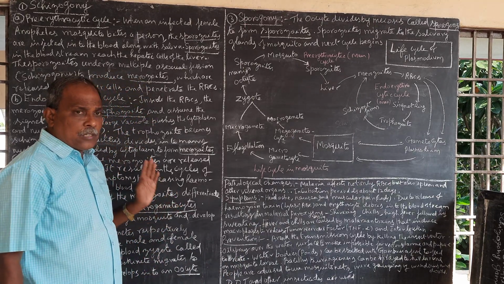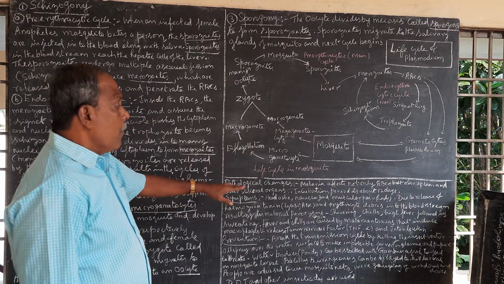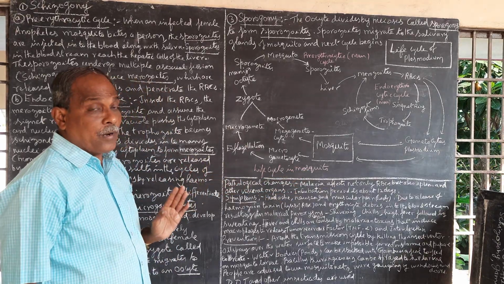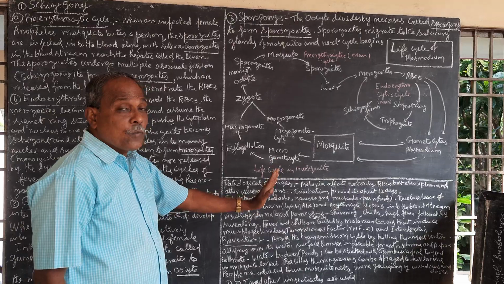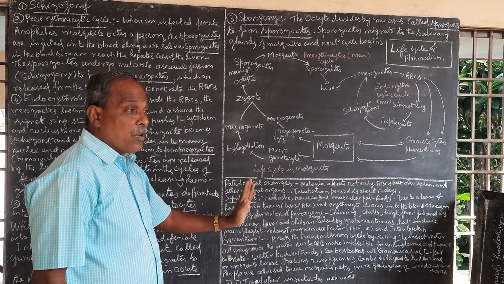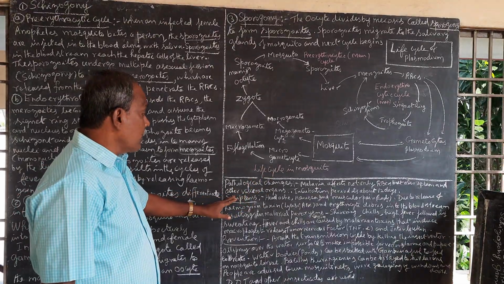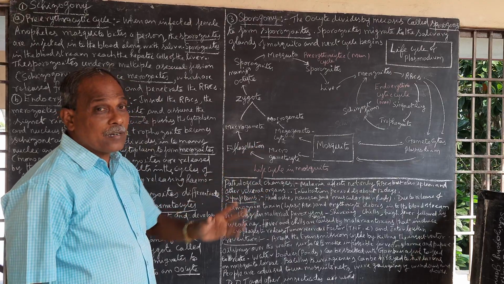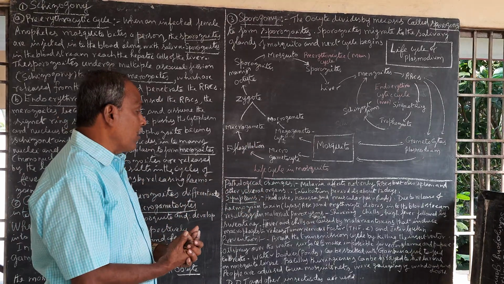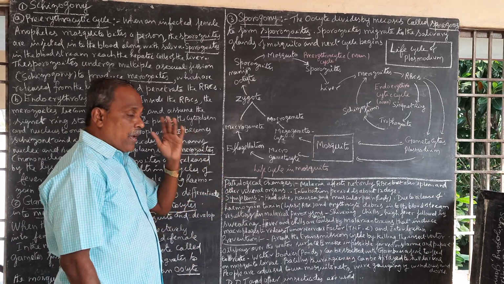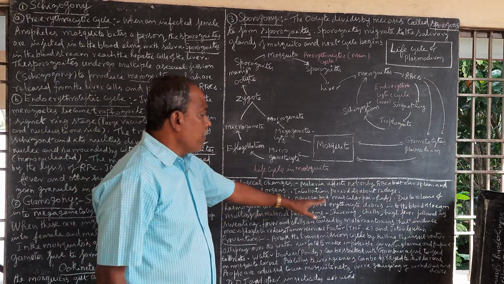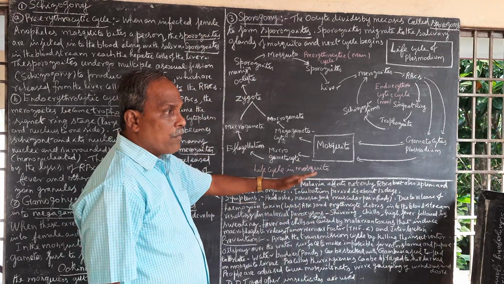And then pathological changes. Plasmodium affects not only RBCs but also the spleen and other visceral organs, in the sense inner organs of the body. The incubation period is about 12 days. Symptoms: headache, nausea and muscular pain.